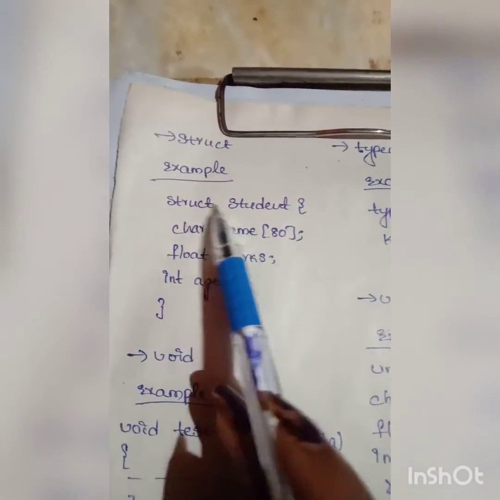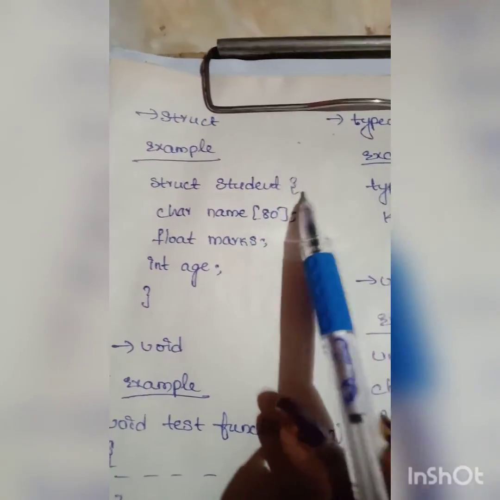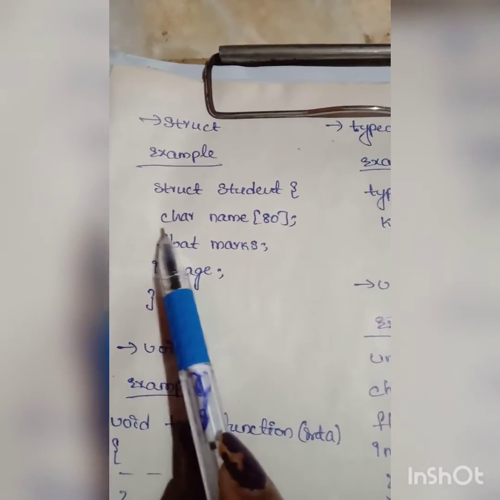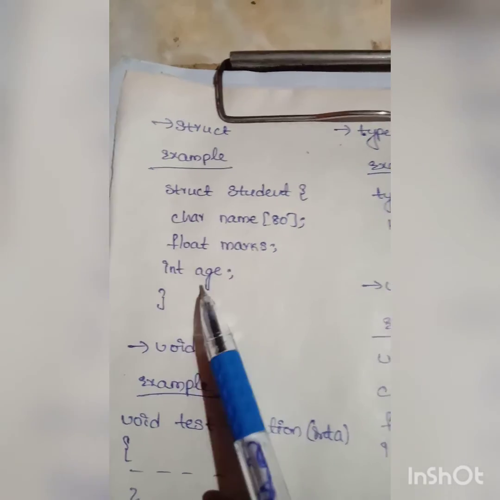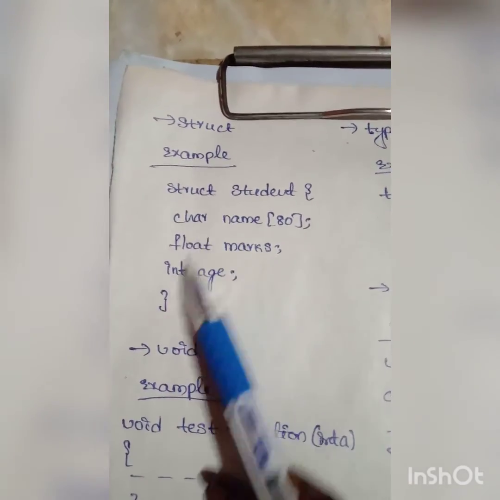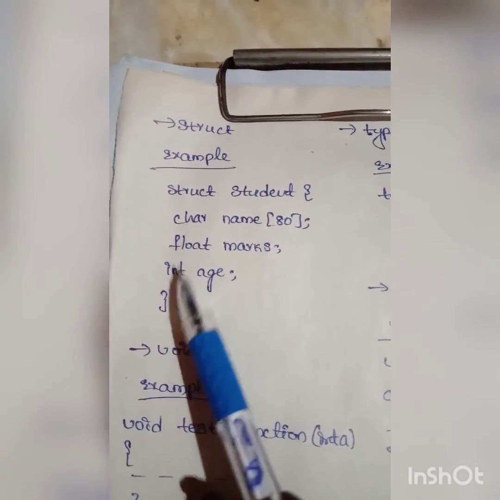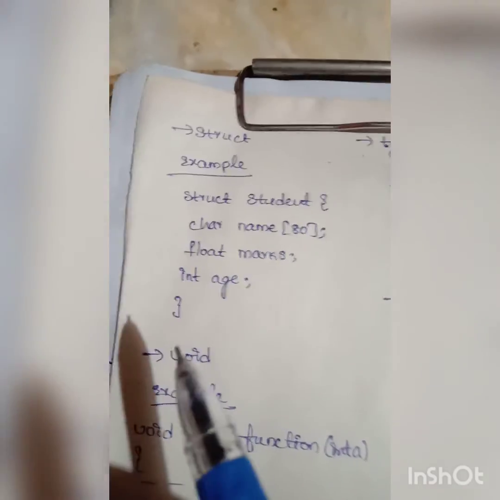And this is the example for structure. Let's see this. Struct student, open bracket, char name, float marks, int age. So we have different data types: char, float, int are different types of data types.